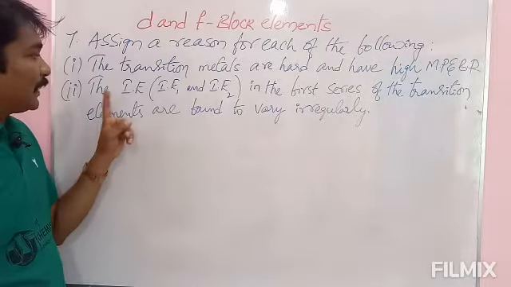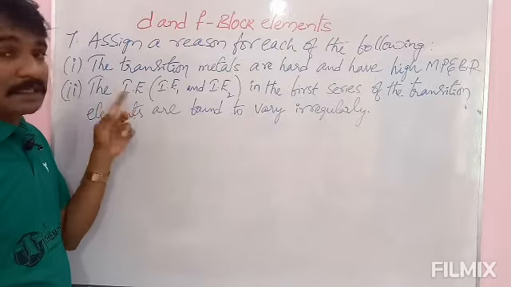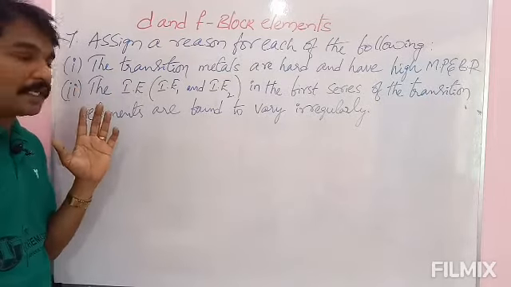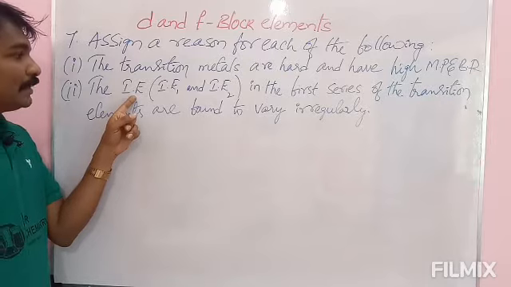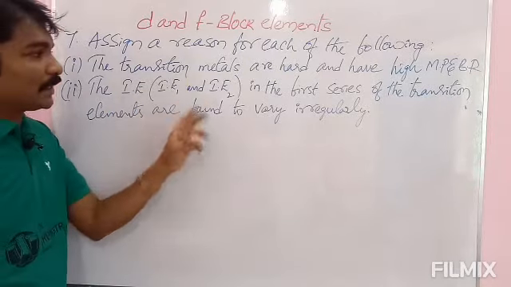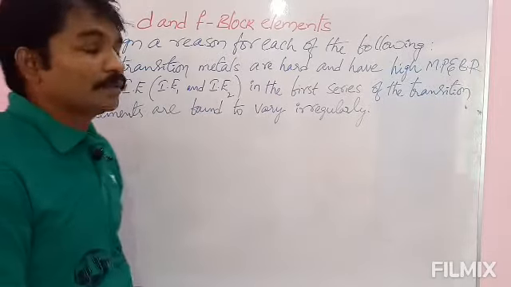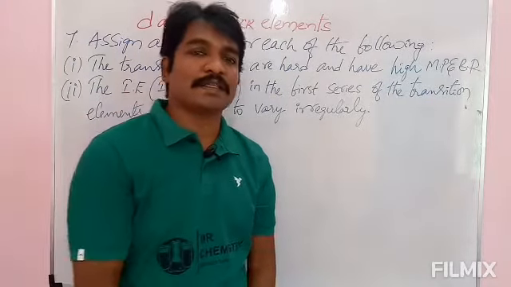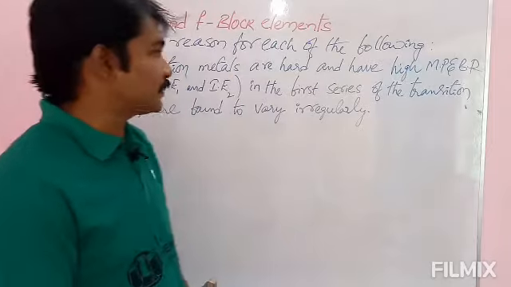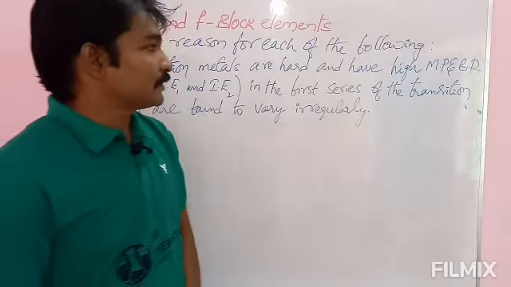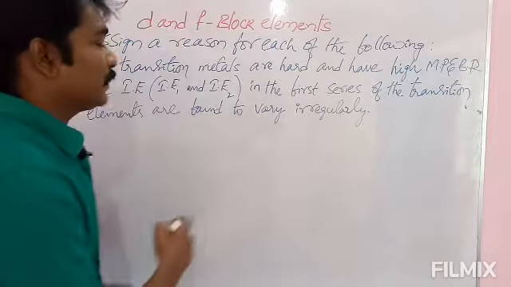And second one is the ionization energy. Ionization energy or ionization enthalpy, ionization potential, all are same. The ionization enthalpy, especially first one and second one, in the first series of the transition elements are found to vary irregularly. There is more irregularity in first series of transition metals. We will see those things and we will check first one.